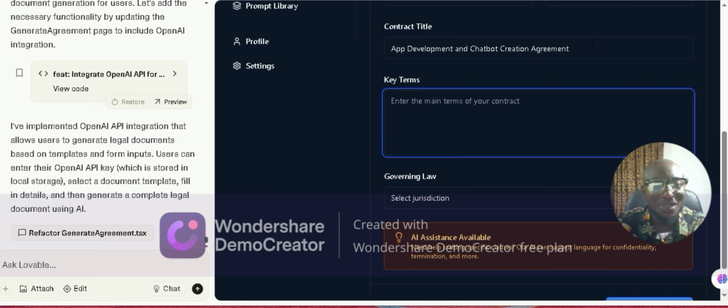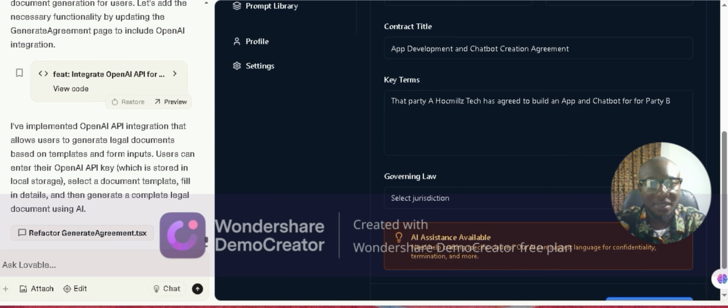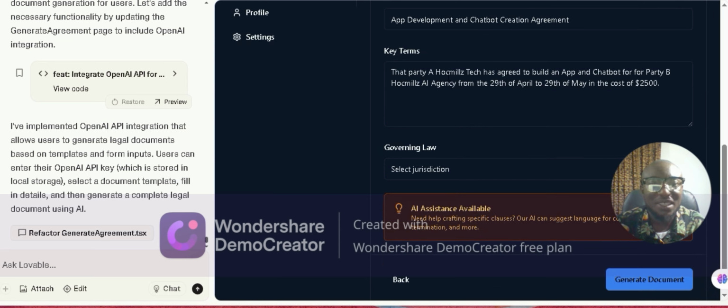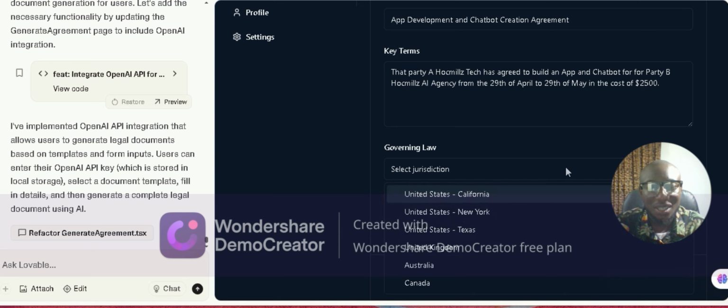Let me just input the key terms. So that Party A, Alchemist Tech, has agreed to build an application and a chatbot for Party B, Alchemist AI agency, from the 29th of April to 29th of May at the cost of $2,500, right? So we're going to select jurisdiction.